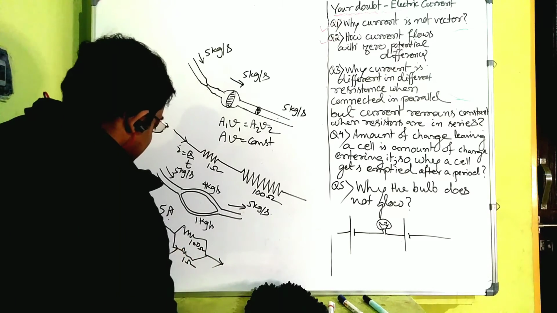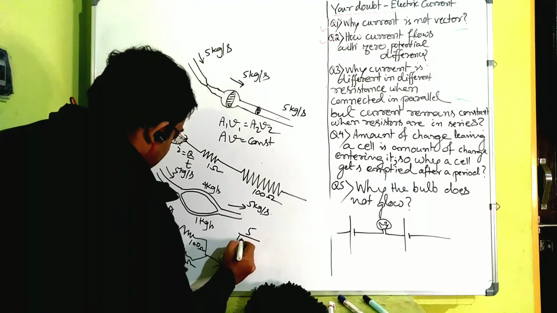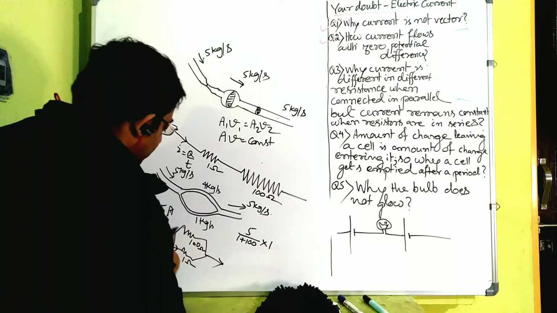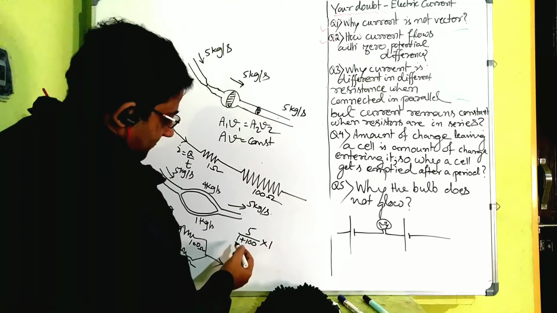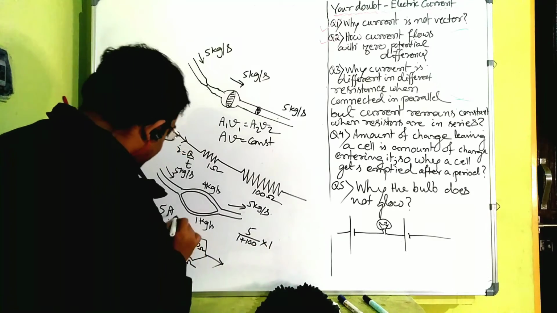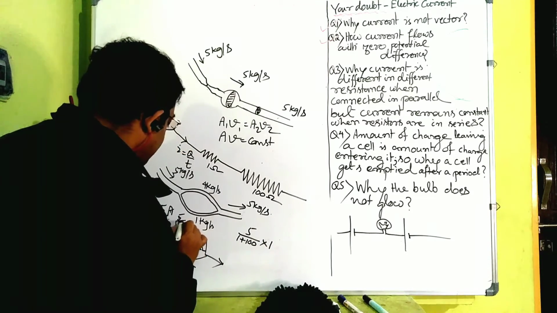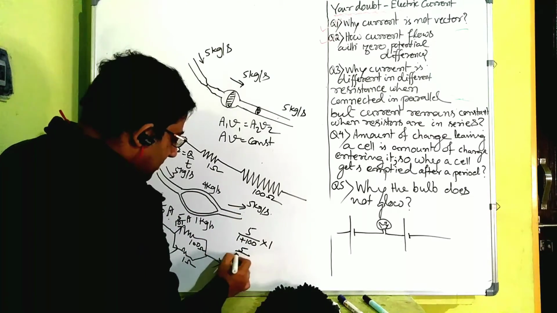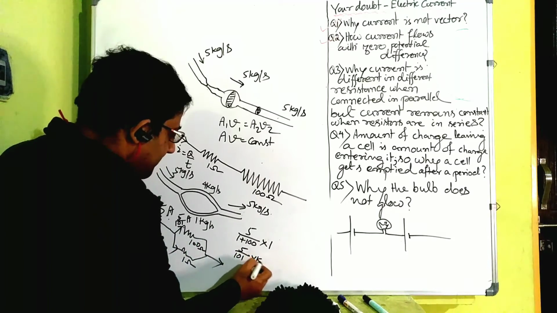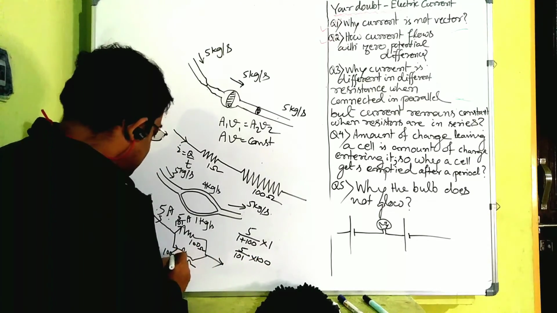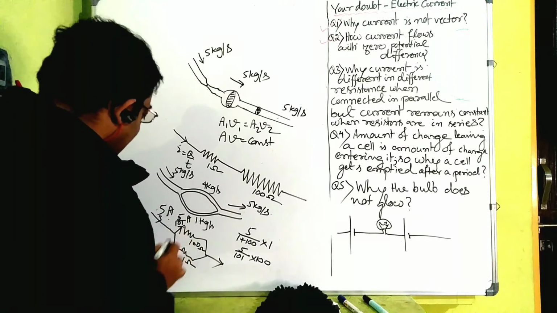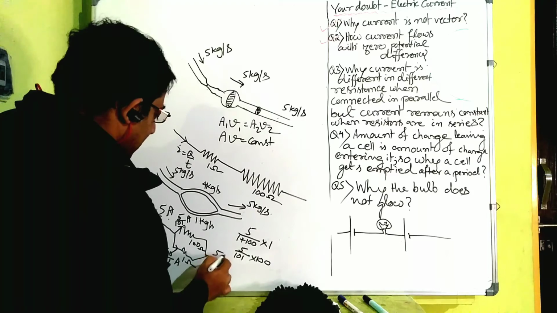Now how much current will flow in this direction? 5 divided by (1 plus 100), multiplied by 1. That is the current through the 100 ohm resistance. How much is that? 5 by 101 ampere. And this side it will be 5 by 101 multiplied by 100. So 100 multiplied by 5 is 500, divided by 101 ampere current will flow. And when you add these two, again on this side it becomes 5 ampere current.